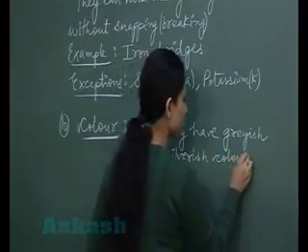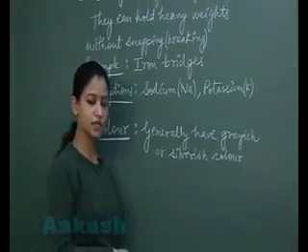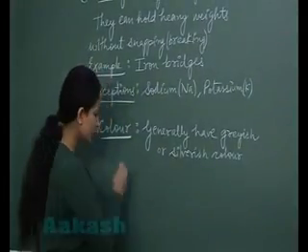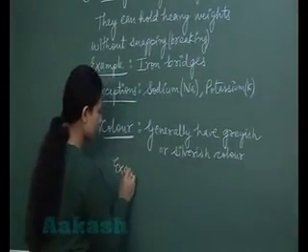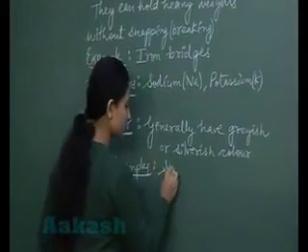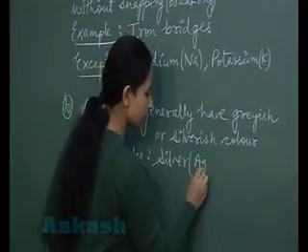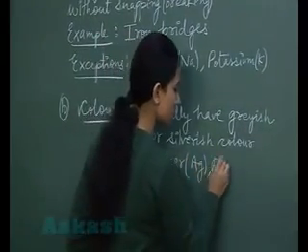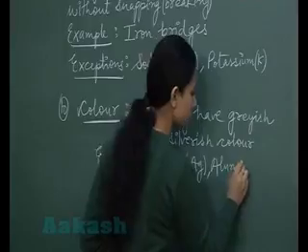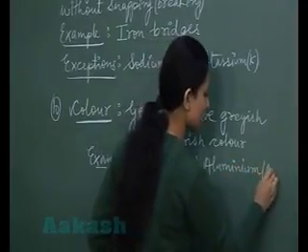This we all know that metals generally have grayish or silverish color. The examples we can take of silver, aluminium. So examples will include silver, which obviously has silverish color. We have aluminium also, which is also having silverish grayish color.